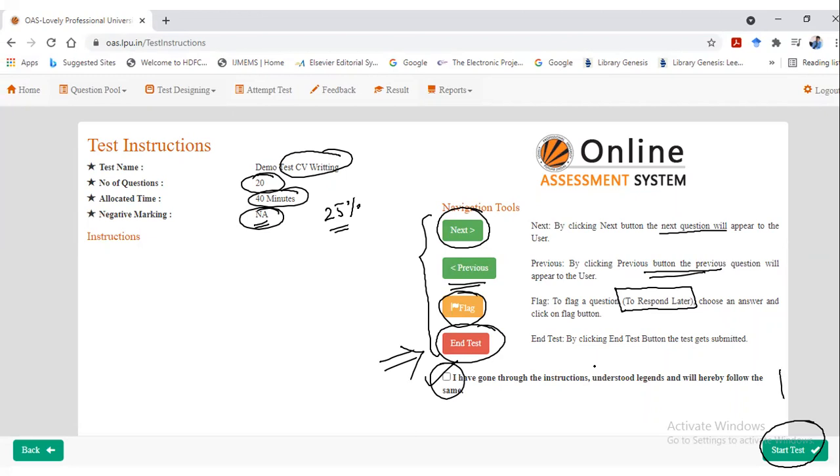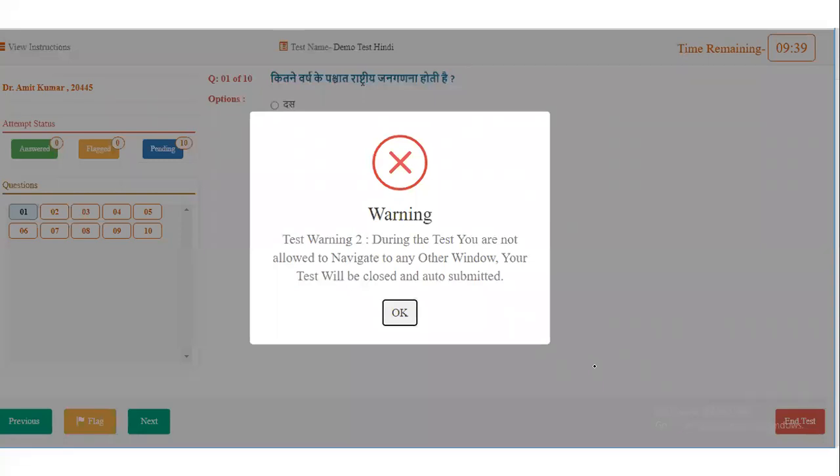Now I am going to click on start test. This will happen. Here you can see the questions, and on this side there are options. Why is this warning showing? If you open your test in one tab, and you minimize it and search for something else in some other tab, this system will give you a warning.